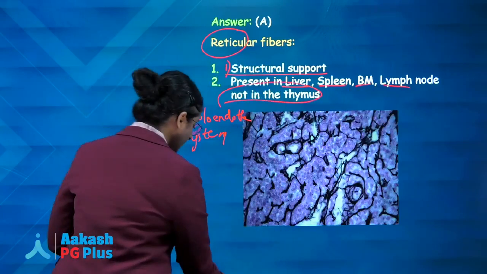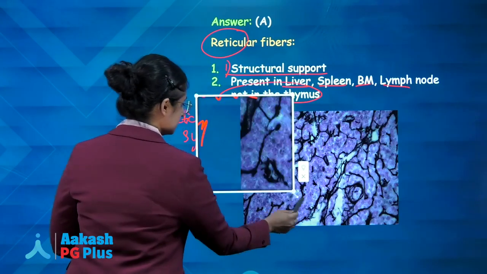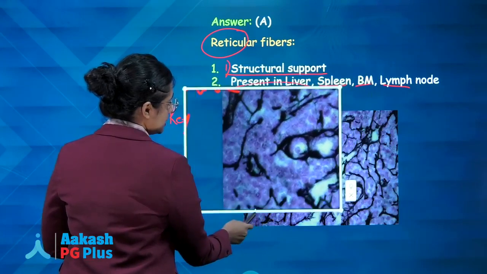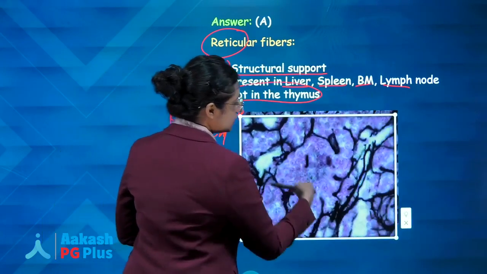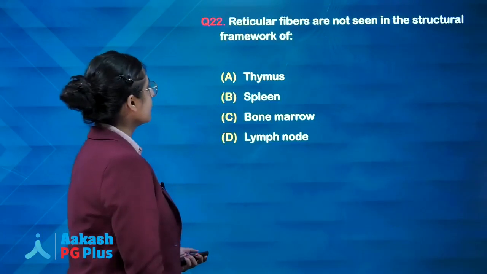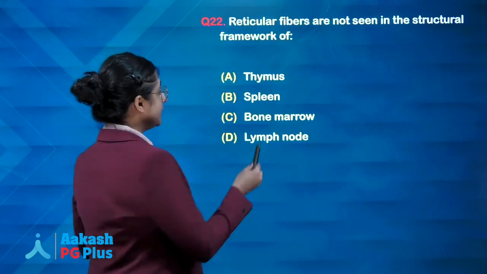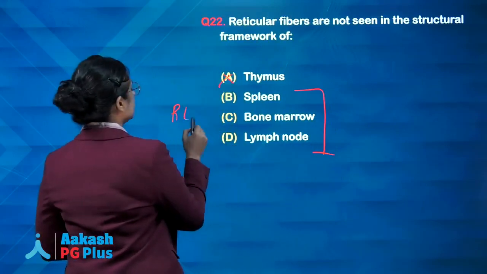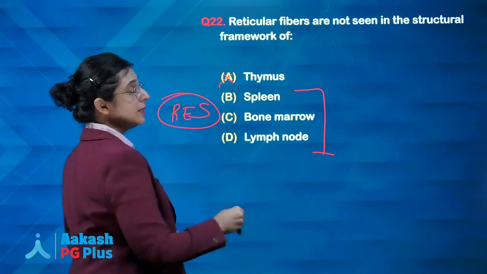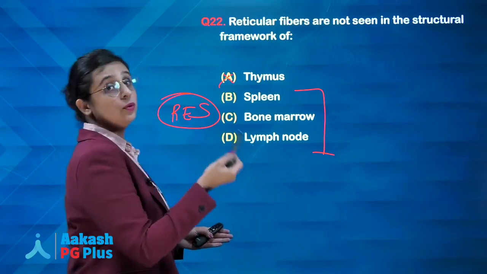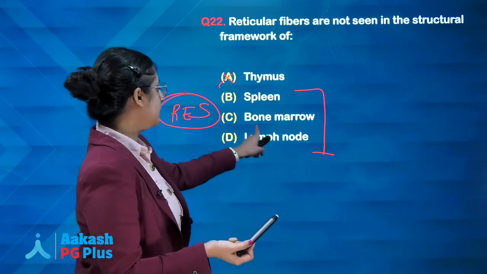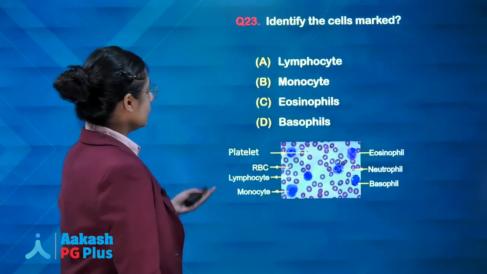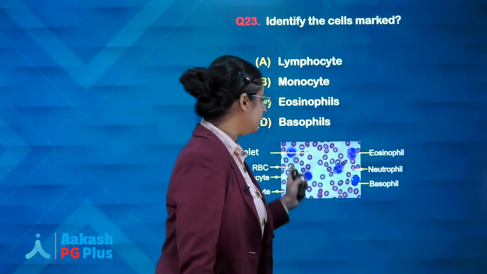And how does it look like? Can you see these reticular black colored fibers? This provides the structural framework to the cells. So answer will be, they are not seen in which site? They are not seen in thymus, because these are the examples of reticuloendothelial system. Easy to remember, reticular fibers are seen in reticuloendothelial system, that means spleen, bone marrow, lymph nodes, but not in the thymus.